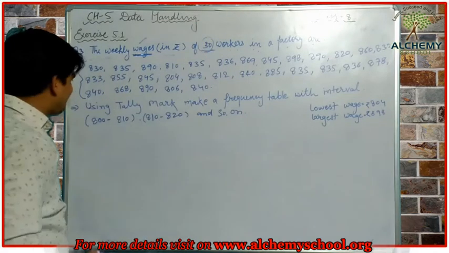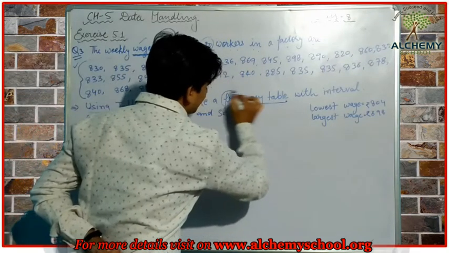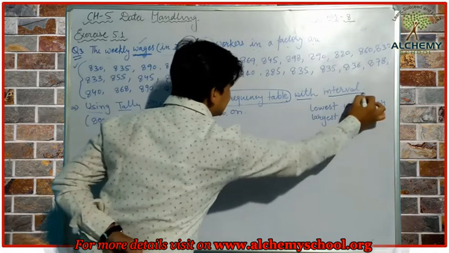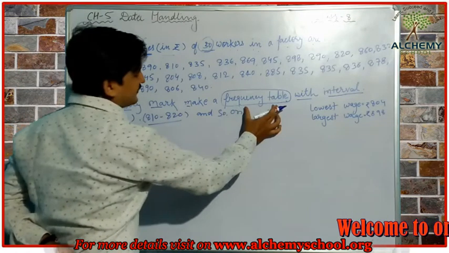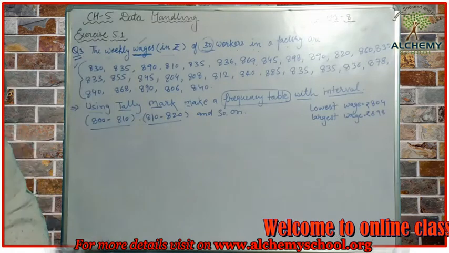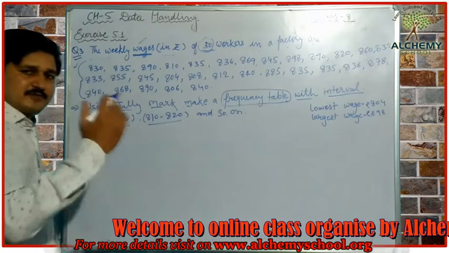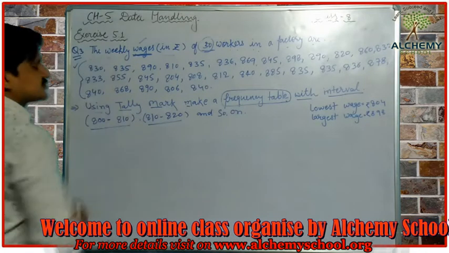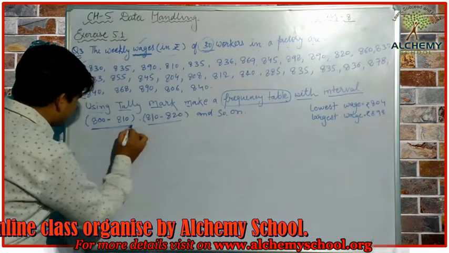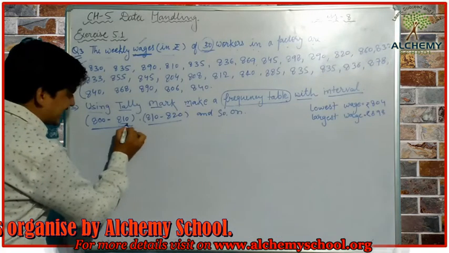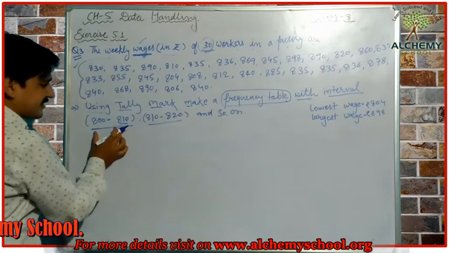What we have to find here: using tally marks, make a frequency table with intervals. These intervals are given here. By using these intervals, we have to make a frequency table by using tally marks. Before we start making tally marks, first of all we have to find which wage is the lowest wage, because the first interval we have here is 800 to 810. We have to check that the lowest value is included here.